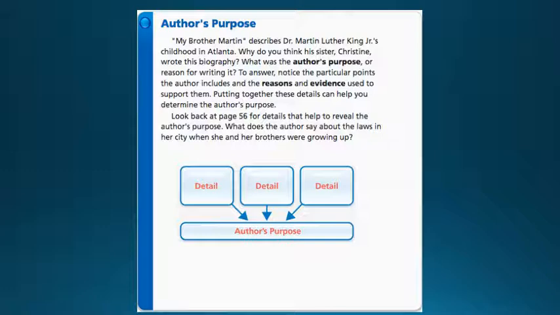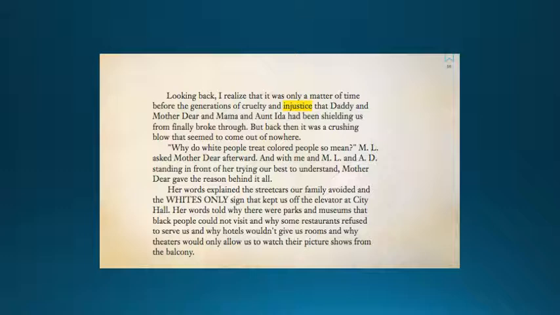And so now we're going to go back and look at page 56 in our text and see if we can reveal the author's purpose. Specifically, we're going to look for what does the author say about the laws in her city when she and her brothers were growing up. Okay, here is page 56. Follow along as I read.